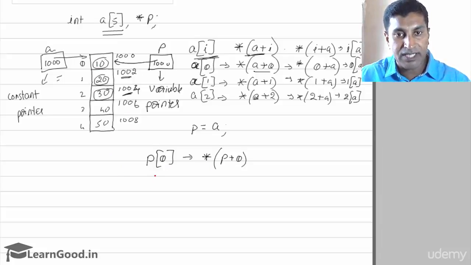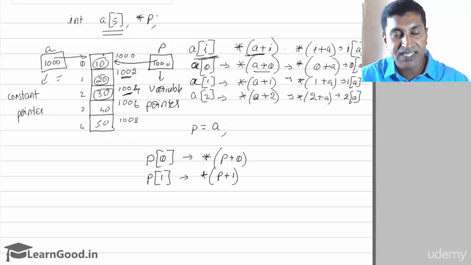Same way to access the second location, you can give P square bracket of 1. So it's going to give nothing but 20. Same way you can also give it as asterisk of P plus 1. P is 1000, 1000 plus 1 is 1002. Asterisk of 1002 will give you the 1002 location, that is 20. So that means by declaring a pointer and making it point to the first element of an array, you can access all these array elements with the help of the pointer. You can give P of I for displaying all these values. Same way you can also give it as asterisk of P plus I.